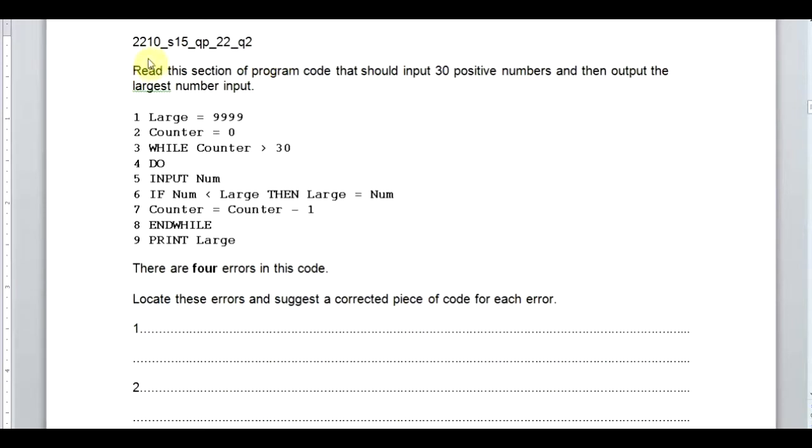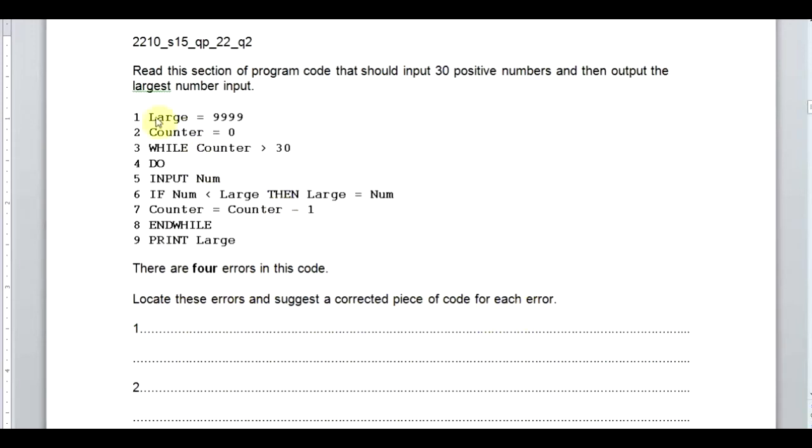Now this is another error correction program. This is from 2210 summer 15, paper 2 of 2, and this is only 9 lines of code, and they said that there are 4 errors in this program. So read this section of the program. A section of the program doesn't mean that it is pseudocode. It is an intact program, which can compile, which can run, and that should input 30 positive numbers and then output the largest number input. They said that there are 4 errors in this program, and we must look at each error and suggest the correct piece of code.